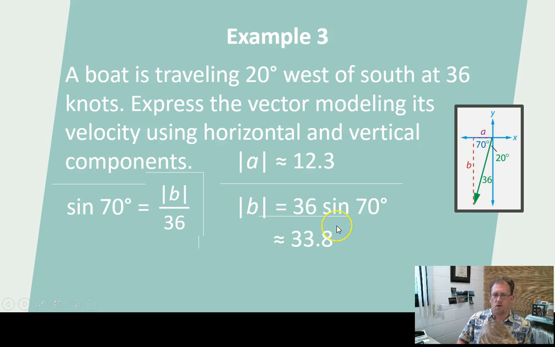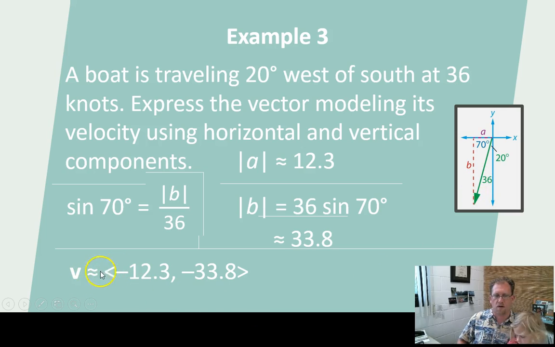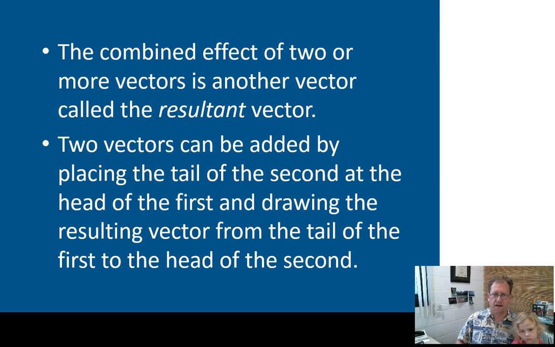So I can express these now as changes in x and changes in y. Both of these are negative numbers because they go in the negative x and the negative y direction. So the vector is approximately equal to the change in x of negative 12.3 and the change in y of negative 33.8. You can add vectors.